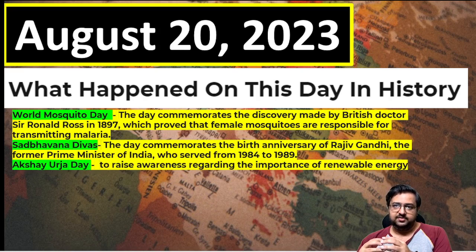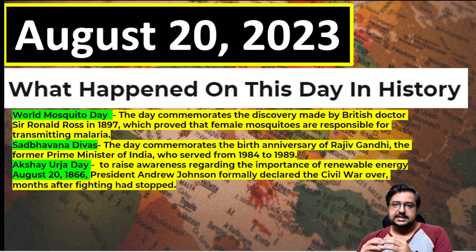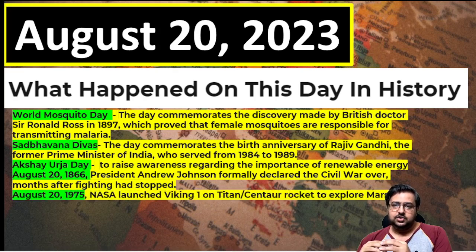Then Akshay Urja Divas, or Day, to generate awareness of renewable energy. We have been observing this day for quite some time now. Then August 1866 is when the US Civil War officially ended. The fighting had stopped, and the 17th president of the USA, Andrew Johnson, formally declared the US Civil War ended. Then on August 20, 1975, NASA sent its Mars mission, Viking 1, on a Titan Centaur rocket to explore Mars. India's Mars mission was only recently, in 2014, while NASA's Mars mission was in 1975.